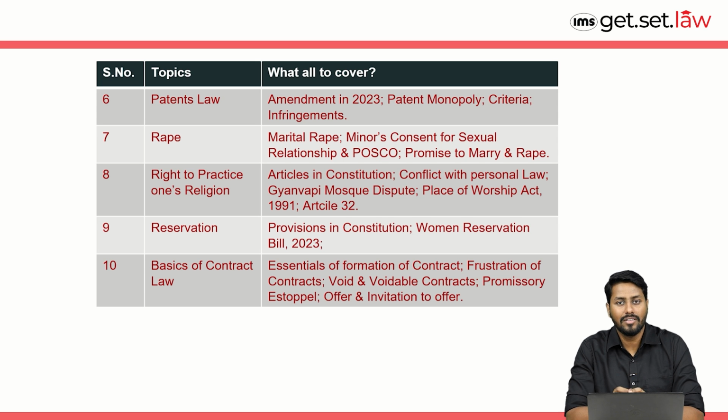Then you will have to understand minor's consent for sexual relationship and POCSO. So even if a minor consented for sexual relationship, whether that would amount to rape or not, and the laws that have been provided under POCSO Act. Then you will have to understand what exactly is the current scenario when we talk about the current law related to promise to marry. If someone promised you to marry and then you entered into a sexual relationship with that particular person, whether that would amount to rape or not.